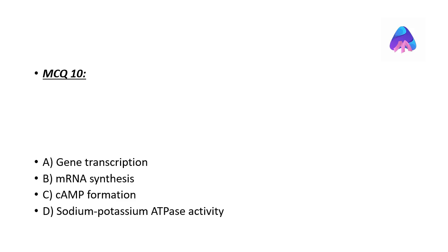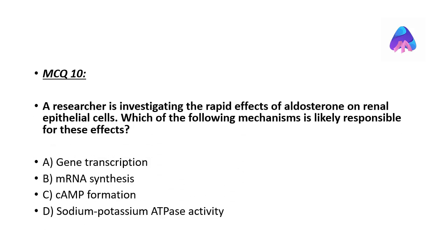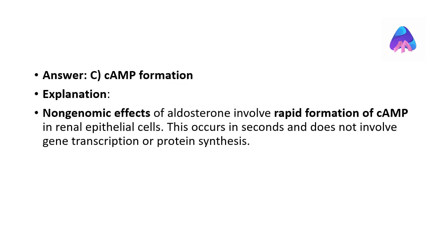A researcher is investigating the rapid effects of aldosterone on renal epithelial cells. Which of the following mechanisms is likely responsible for these effects? The correct answer is cAMP formation. Non-genomic effects of aldosterone involve rapid formation of cAMP in renal epithelial cells. This occurs in seconds and does not involve gene transcription or protein synthesis.